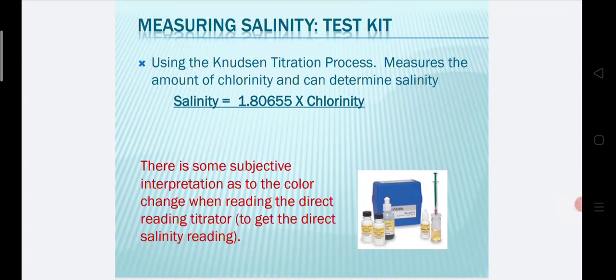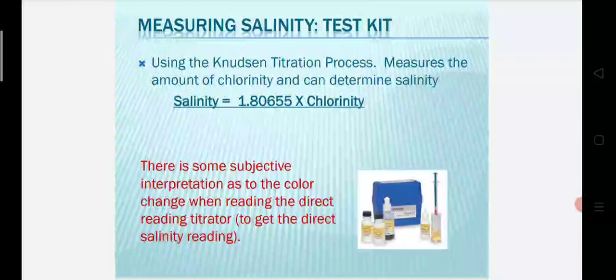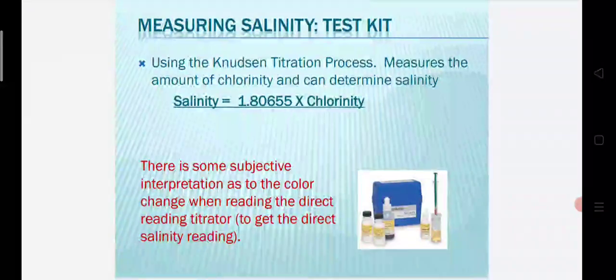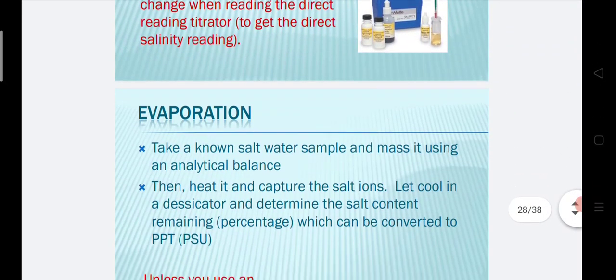Measuring salinity with a test kit. Using the titration process measures the amount of chlorinity and can determine salinity. Salinity is equal to 1.80655 times chlorinity. There is some subjective interpretation of the color change when reading the direct reading titrator to get the direct salinity reading. The direct salinity reading is measured by using this test kit.